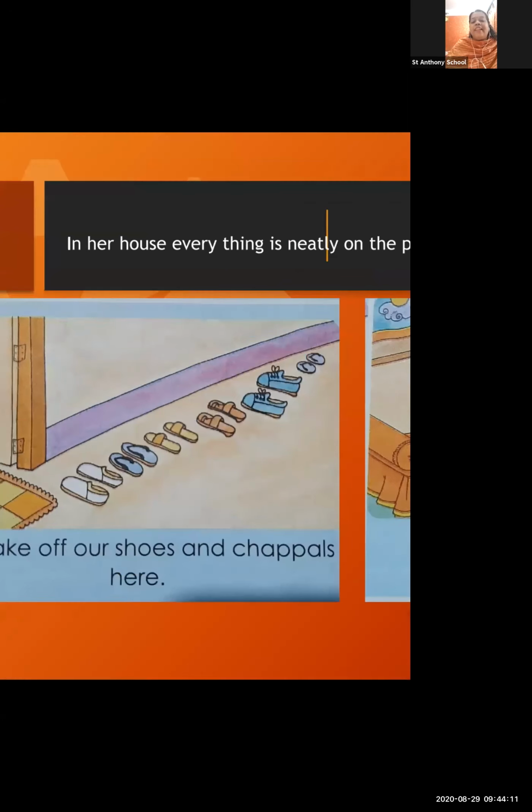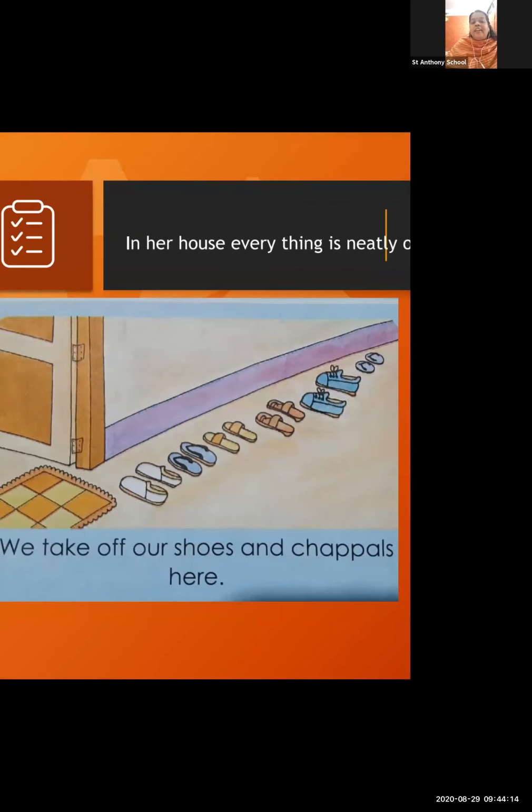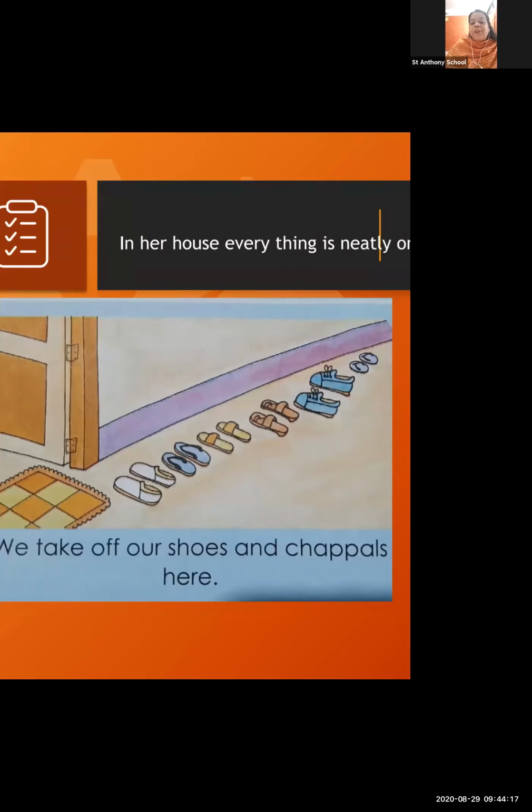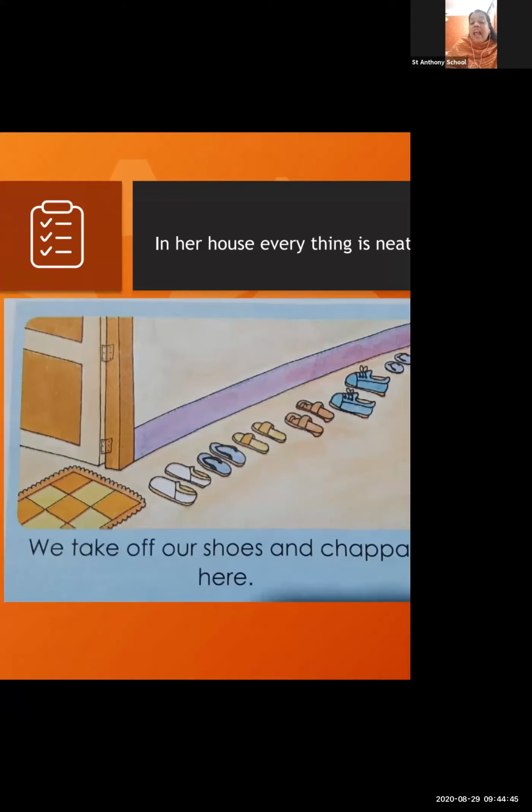Okay, now dear students, look at this first slide. Here you can see how she put all the shoes and chappals. All the shoes and chappals are kept very nicely outside her house, outside her home. And what she's writing about that picture: we take off our shoes and chappals here. Okay, so she wants to tell us that they all are removing their shoes and chappals outside and keeping them very nicely. Okay, all are kept in a pair.